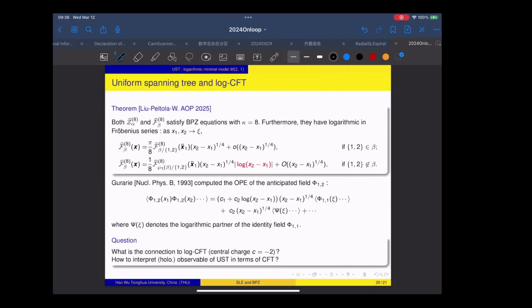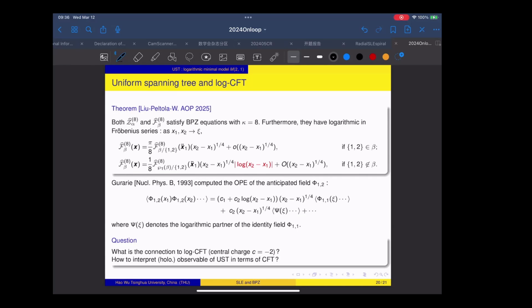Okay, so now I want to mention how we see the connection to conformal field theory. In fact, from the physics papers, the uniform spanning tree model is predicted to be related to a CFT, but with logarithmic correction. But in the physics literature, because the field behind the model is not very well defined, it is not very clear how to make sense of the connection to this logarithmic conformal field theory.